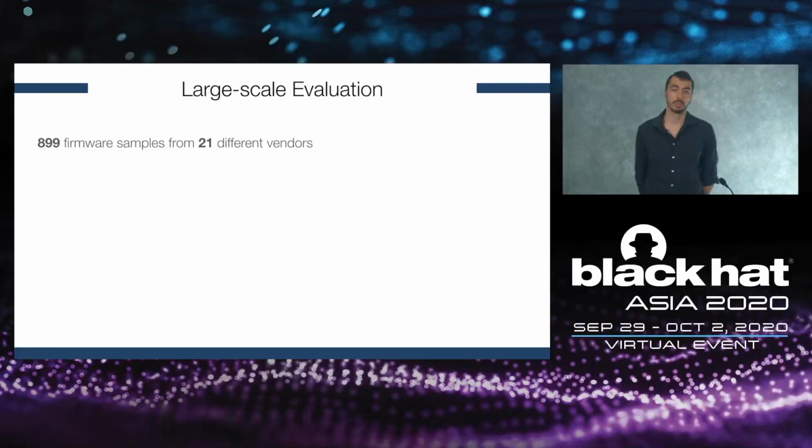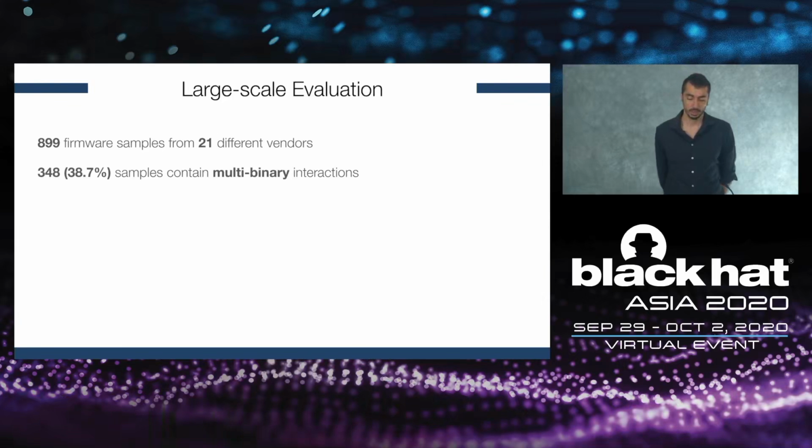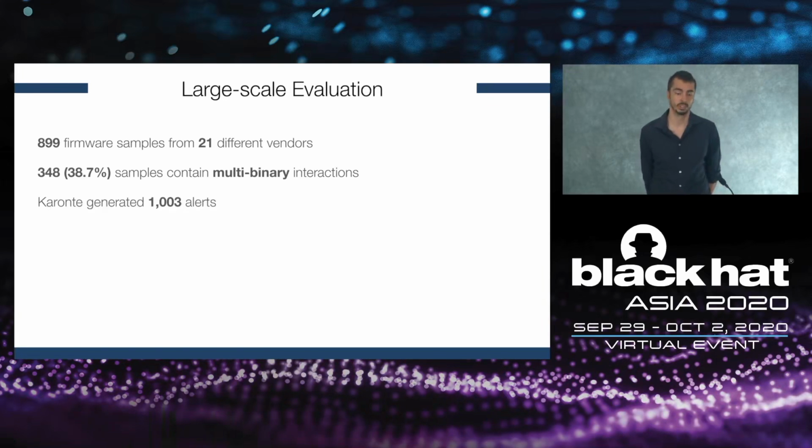We also performed a large-scale evaluation where we considered 899 firmware samples from 21 different vendors. We found that 348 firmware samples contain multi-binary interactions, and Caronte overall generated a few more than 1,000 alerts.